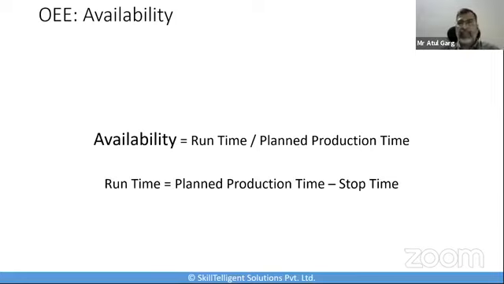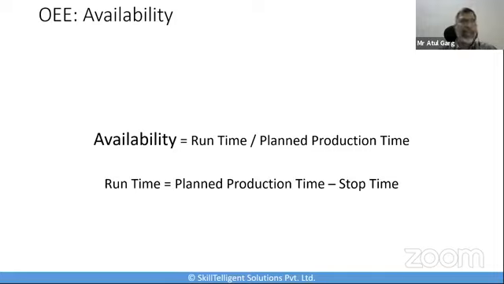The moment we start tracking it, we start gathering the data that helps us calculate the availability. We calculate availability as the ratio of runtime to planned production time. So the formula is availability equals runtime divided by planned production time. I'll take up a simple example later so that you can associate it with actual values and understand it better.